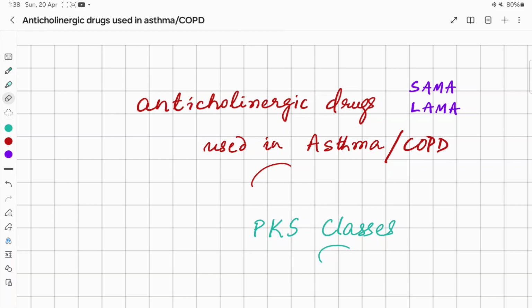Today we'll study the anticholinergic drugs used in asthma or chronic obstructive pulmonary disease, COPD. Anticholinergic drugs or antimuscarinic drugs: the short-acting antimuscarinic drugs, SAMA, and long-acting antimuscarinic drugs, LAMA.